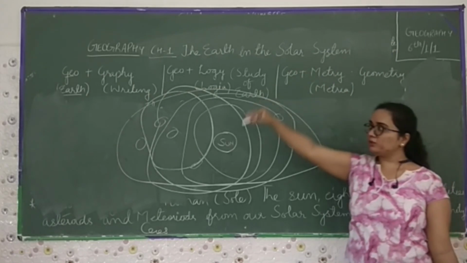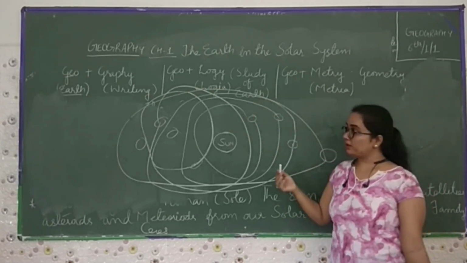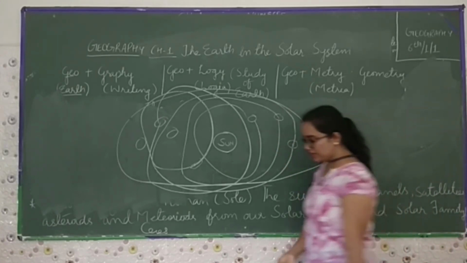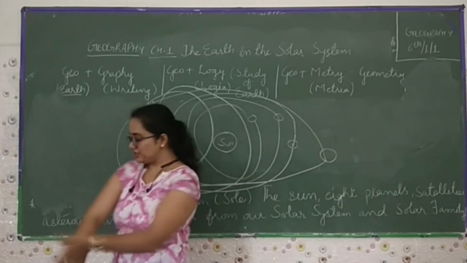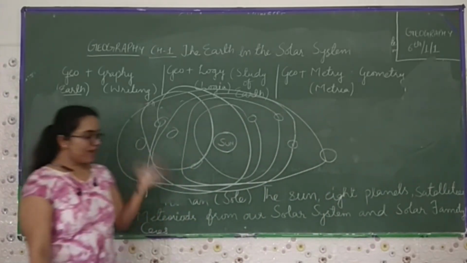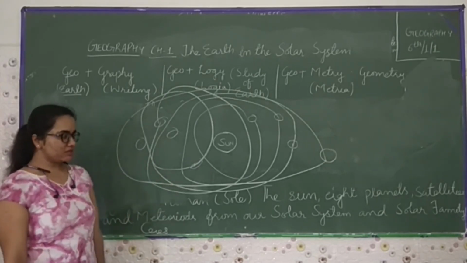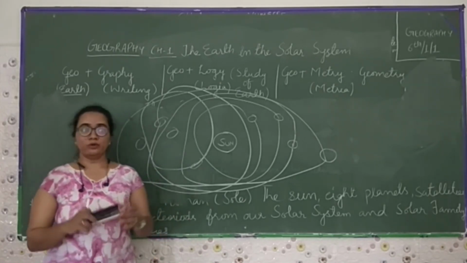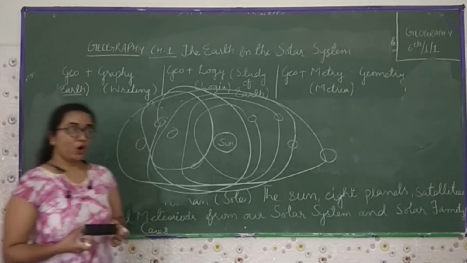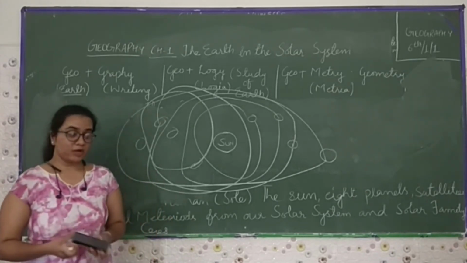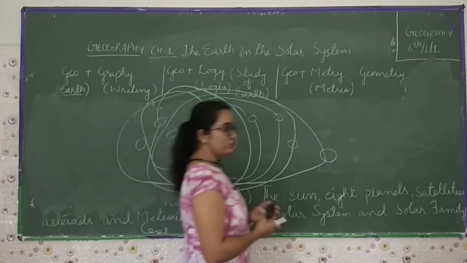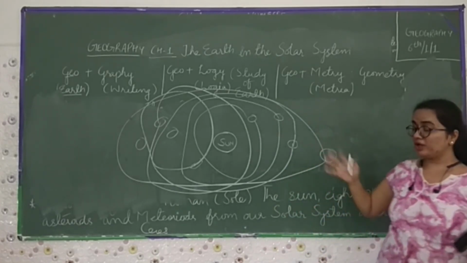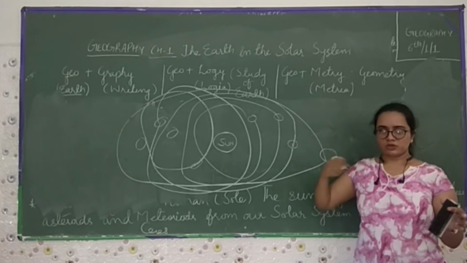First I explained what geography is about: geo plus graphy, geo plus logy and geo plus metry. Then I talked about the celestial body, the constellation, the planets, the sun, the moon, the solar system, the solar family, the universe, and the Milky Way. Our galaxy is called the Milky Way or Akash Ganga in English. Why do we call it Akash Ganga? Because it looks like a Milky Way, like a Ganga with water like milk. That way we call it the Milky Way, and it is also constantly traveling.